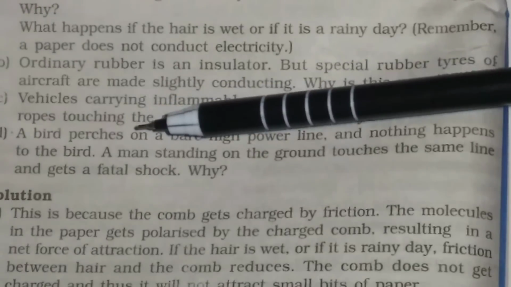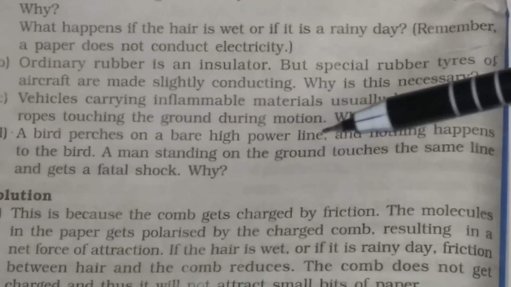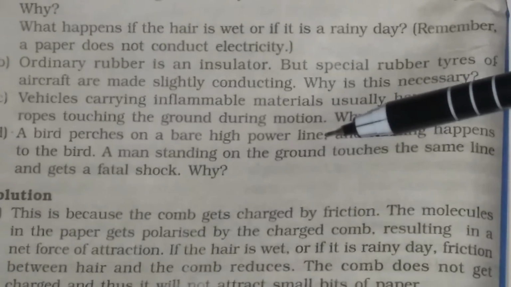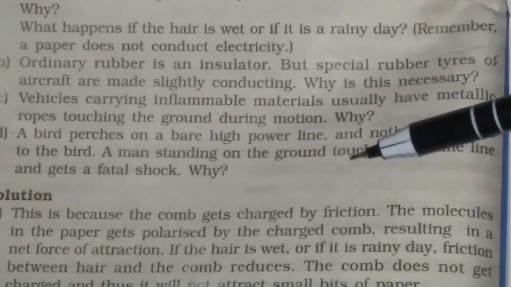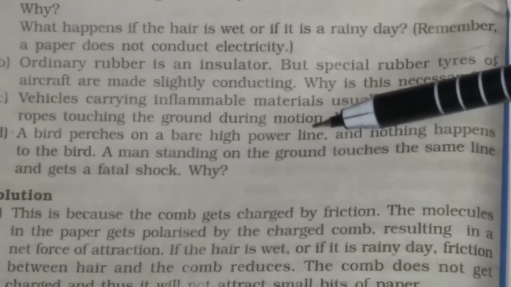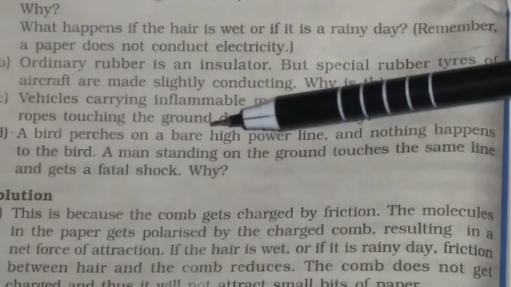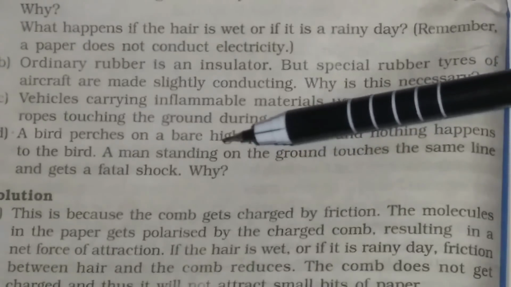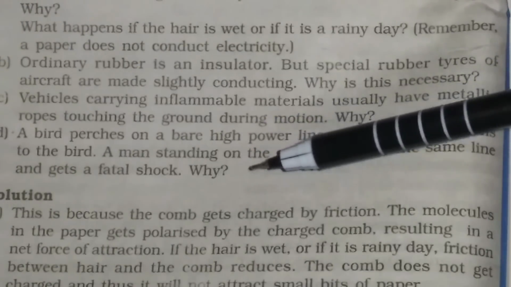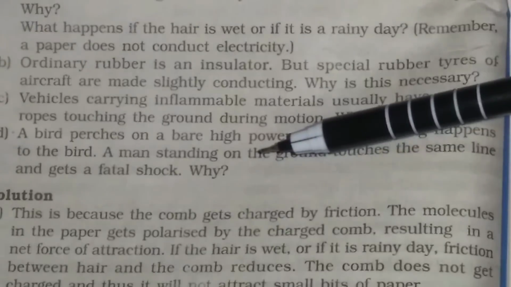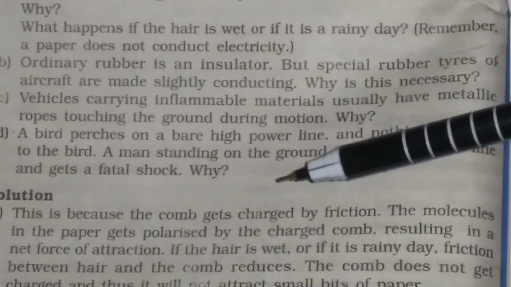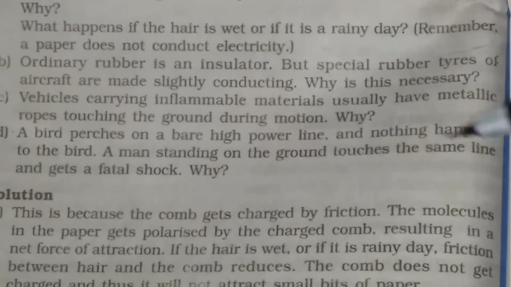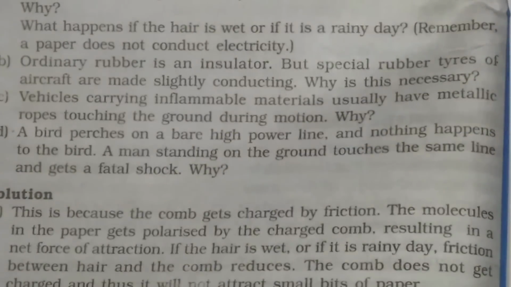When the bird perches on a bare high power line, there is no potential difference across the bird, because the bird is not connected to the ground. But when the man standing on the ground touches the wire, there is a potential difference between the wire and the ground. That is why the man gets a fatal shock.